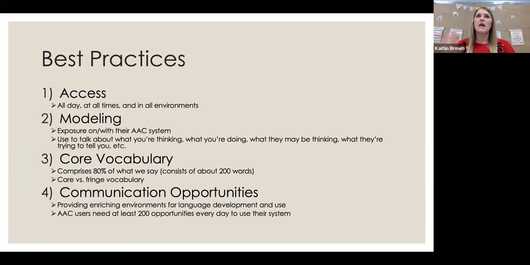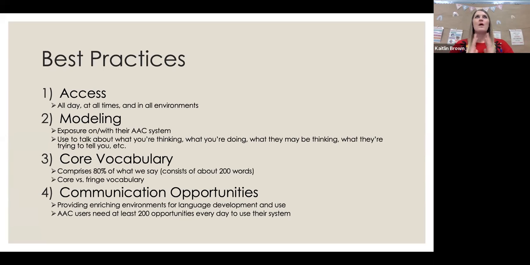So for example, if you have a child who loves dinosaurs and goldfish, well, those are two words that you're going to make sure are accessible to them, because they may want to be able to tell you that they want their dinosaurs or they want goldfish for a snack. So those fringe vocabulary words are important to the student, and we need to make sure that those are accessible. Likewise, we talked about how in the gym, you're going to have those fringe vocabulary words such as ball and tricycle and hula hoop. On the flip side, you're not going to have those same fringe vocabulary words in art or computer, right?